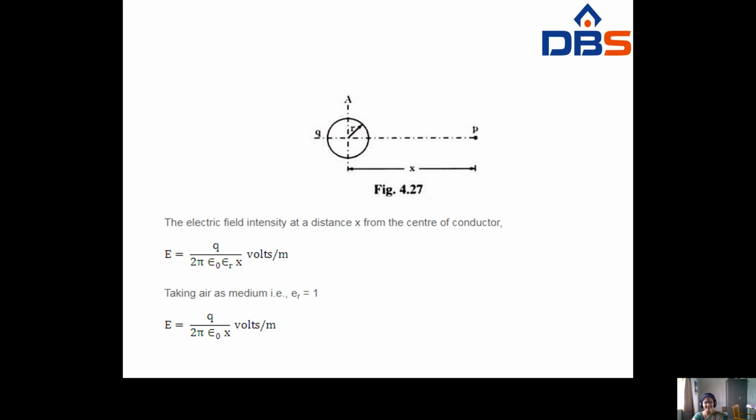The electric field intensity at a distance of x meters from the center of the conductor is E equals q by 2 pi epsilon naught epsilon r x volts per meter. So this is the formula for electric field intensity. Taking air as the medium, epsilon r becomes 1. At that time, E equals q by 2 pi epsilon naught x volts per meter.